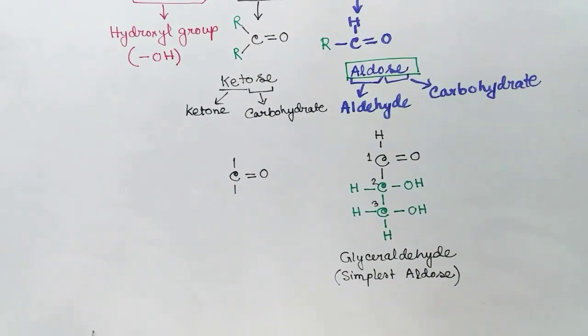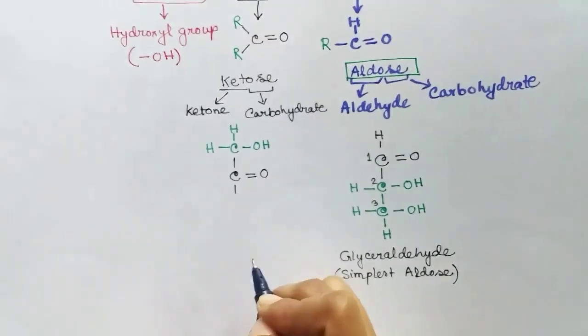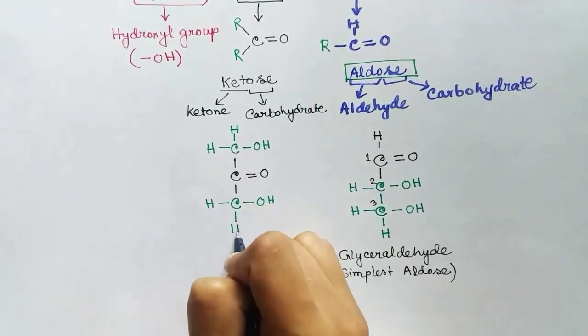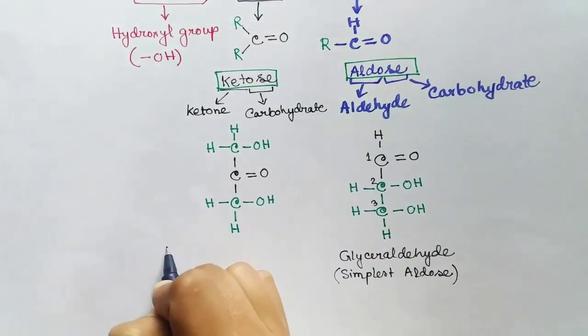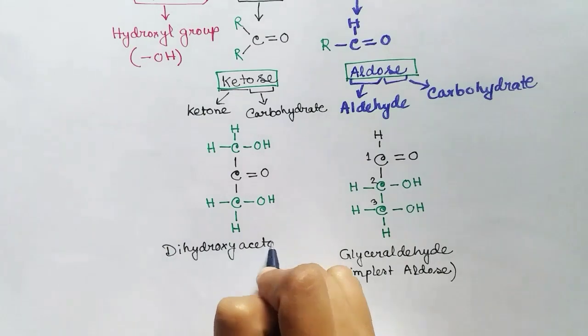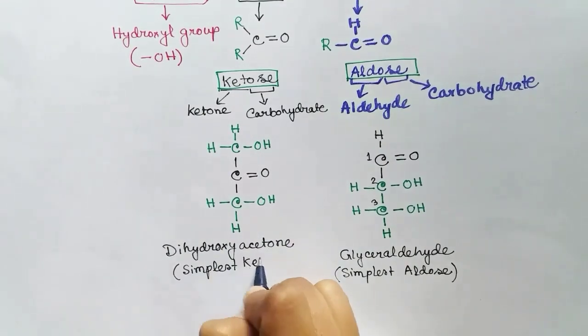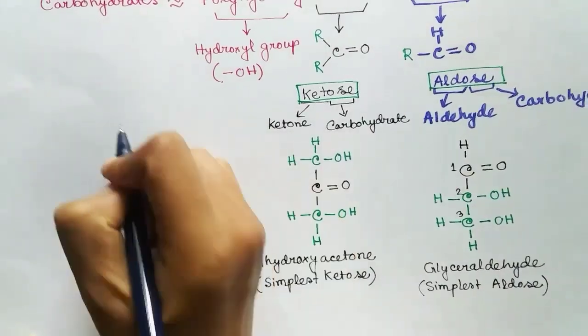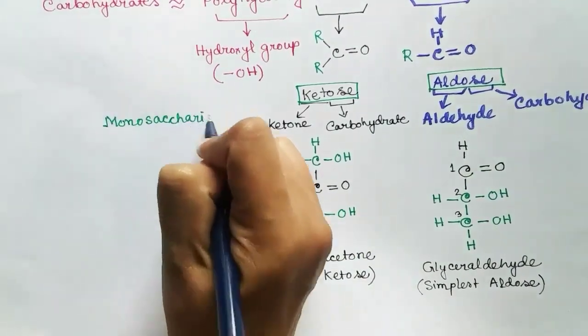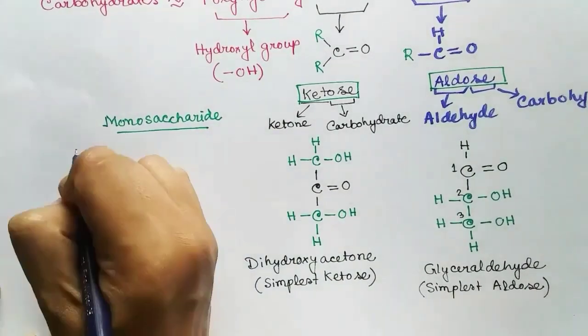Now, let's make a sugar with one ketone group. So, we have taken one ketone group and added two hydroxyl groups in another two carbons. So, this is the simplest ketose, and the name of this is dihydroxyacetone. Each of these sugars is a monosaccharide.